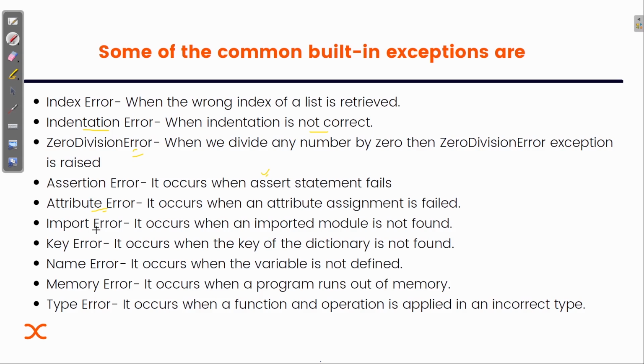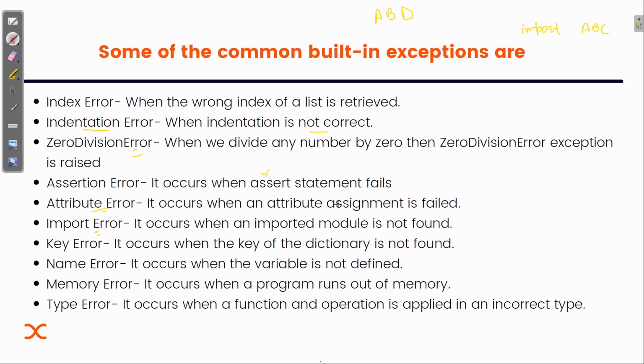Then import error. Suppose I have defined a module that is abd. I won't say abc, because that is the defined class, we know that. Suppose I have a module abd, and by mistake I'm writing import ABE. Now that's causing the import error. Why?